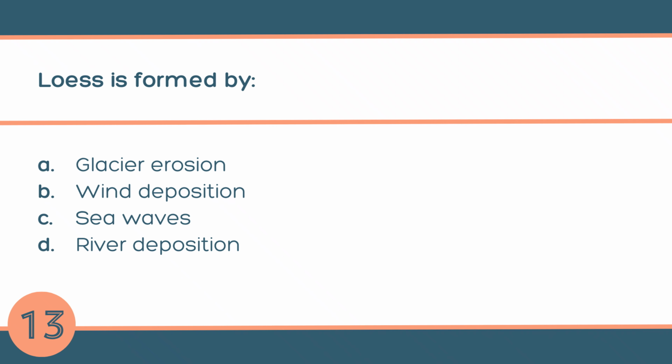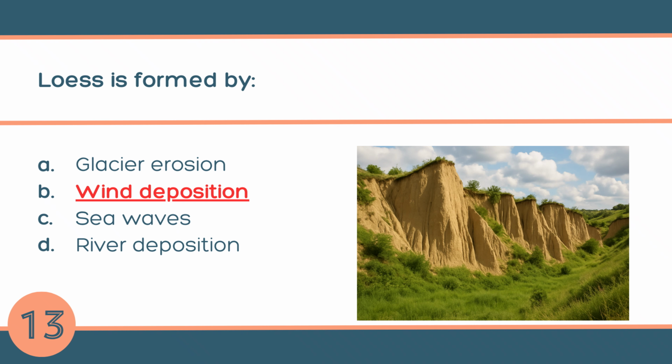Question number 13. Loess is formed by A. Glacier erosion, B. Wind deposition, C. Sea waves, or D. River deposition. The answer is B. Wind deposition. When strong winds blow fine dust, sand, and silt from desert or dry areas and drop them over large regions, they form thick deposits called loess.